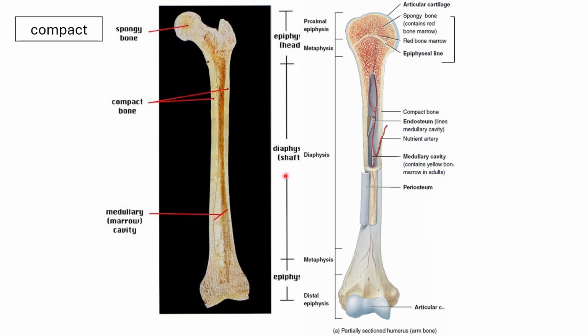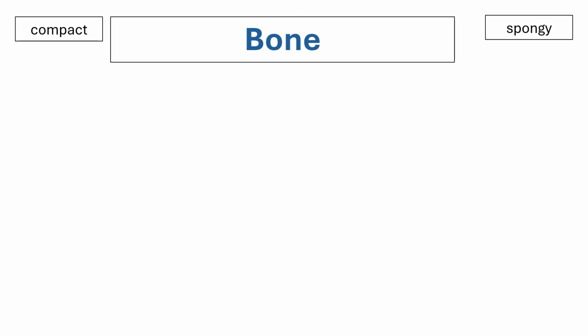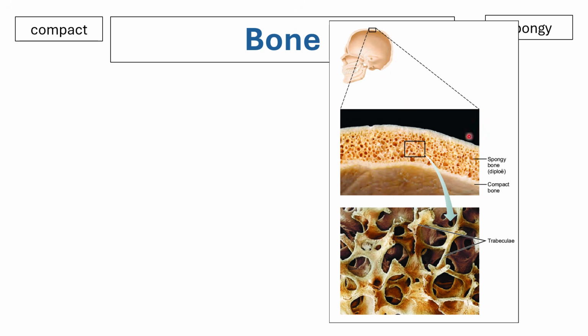So the compact bone is found at the edge of your diaphysis. Okay? While at the ends, the epiphysis, you would have your spongy bone. Again, we talked about the flat bone. Your flat bone also has compact bone on the edge and spongy bone in the central area.